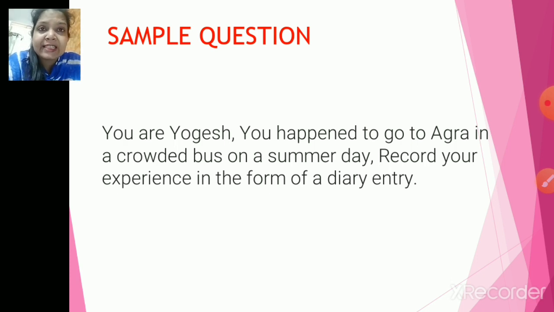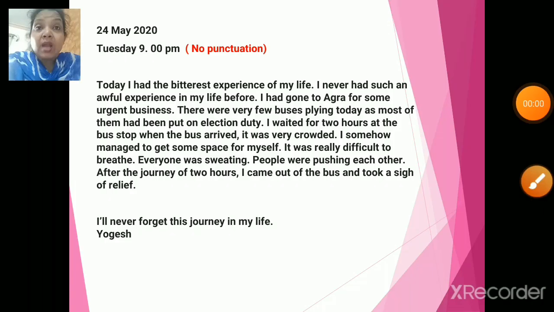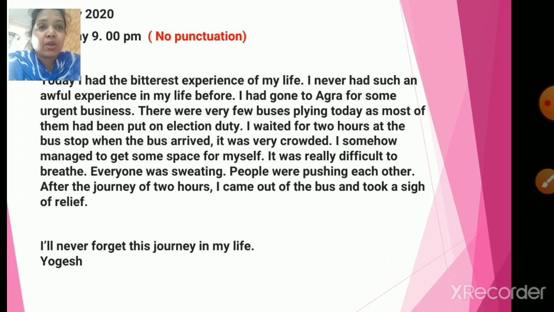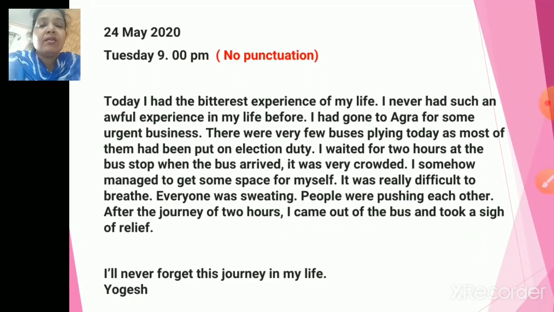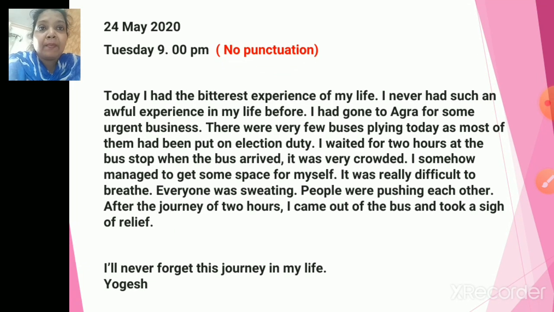Alright, it's very easy. Let us quickly do the entry which is supposed to be done by Yogesh. If you look here, the date is 24th May 2020, Tuesday, 9 p.m. That means during the night time, Yogesh has done the entry in his diary.